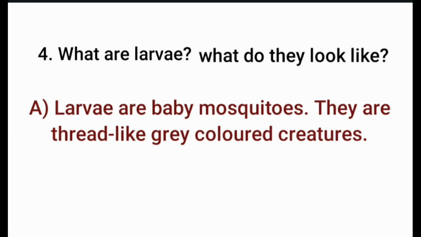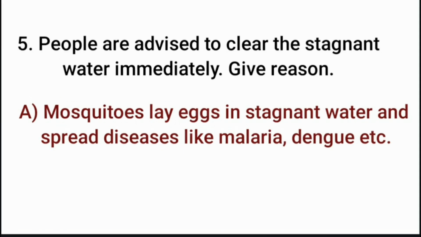What are larvae? What do they look like? Larvae are baby mosquitoes. They are thread-like grey-colored creatures. People are advised to clear the stagnant water immediately. Give reason. Mosquitoes lay eggs in stagnant water and spread diseases like malaria, dengue, etc.